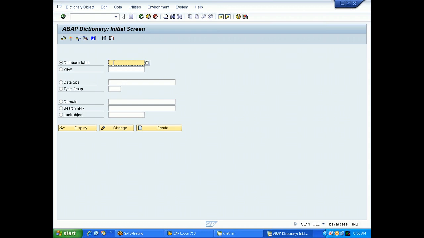Table structure consists of the field names. Table data will store the business data, like master data or transactional data.